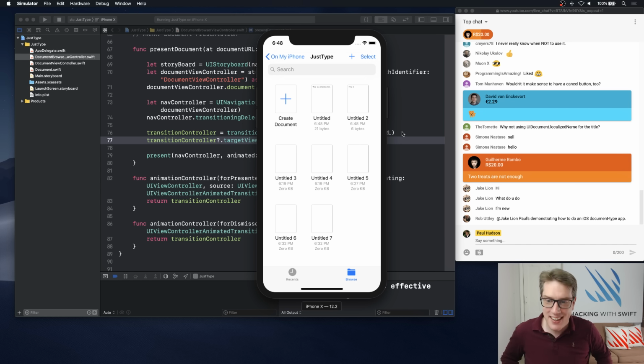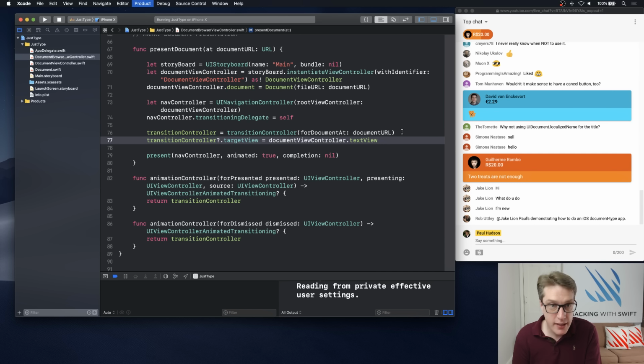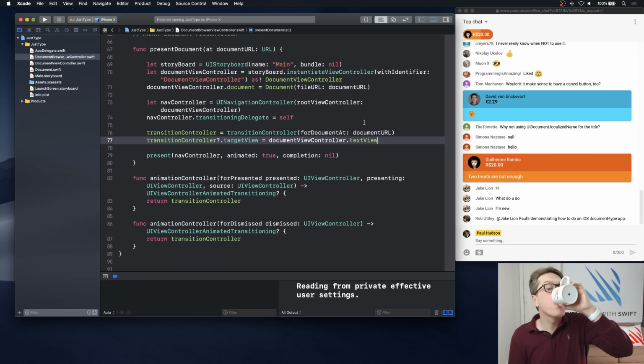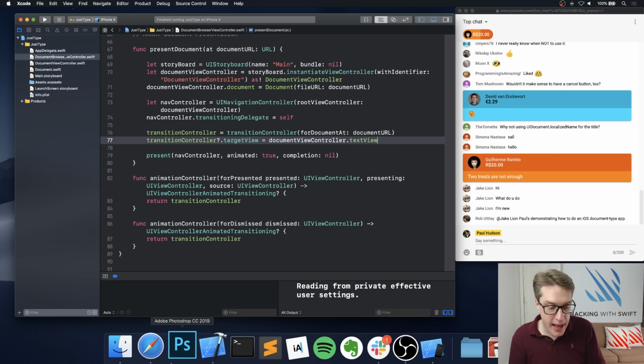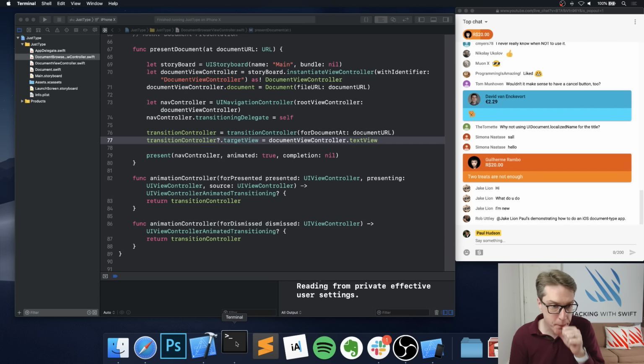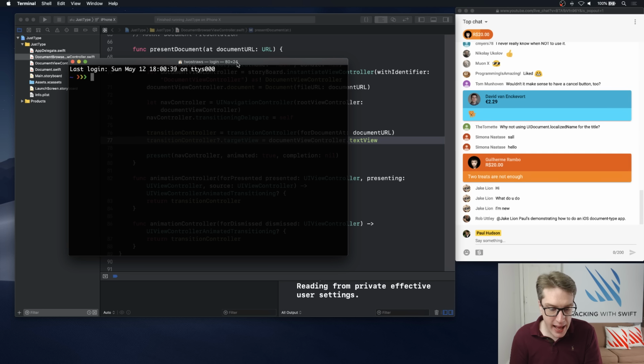Okay, so what time are we on? Still at 10 minutes. I said if I finish fast enough, which I have done, we're going to enhance this thing to do syntax highlighting. Now, helpfully, there is a built-in CocoaPod for doing this kind of thing for us, and we're going to use that inside our product here. So I'm going to go ahead and open up my terminal, cd Desktop, and just run pod init.